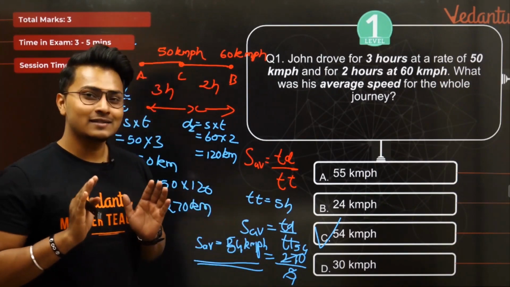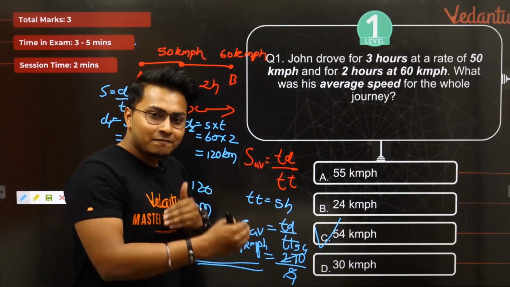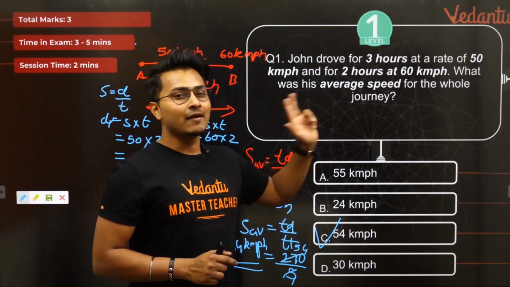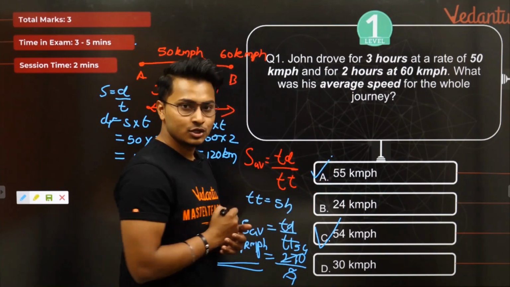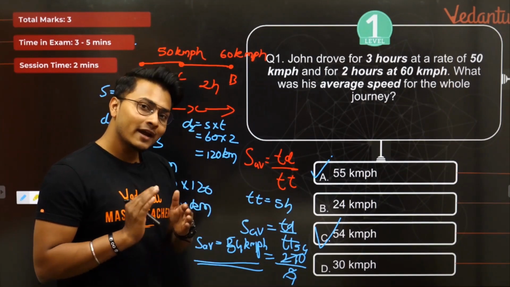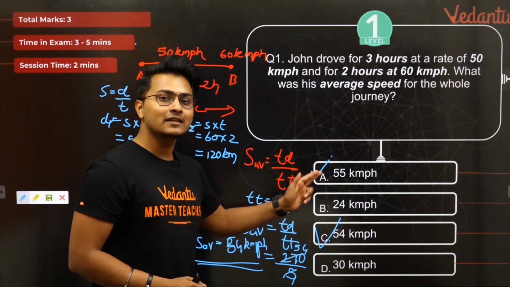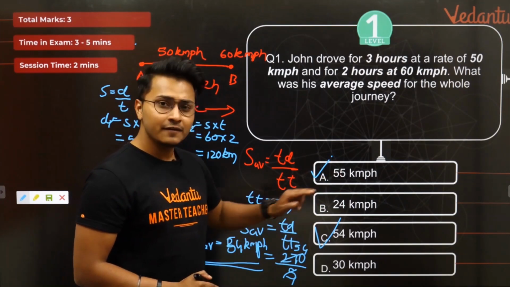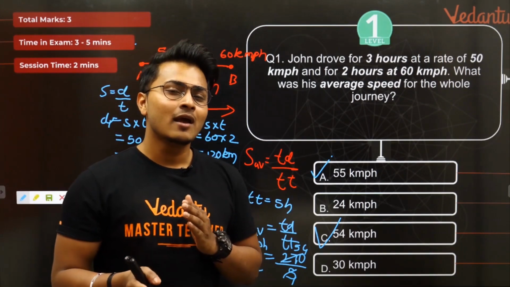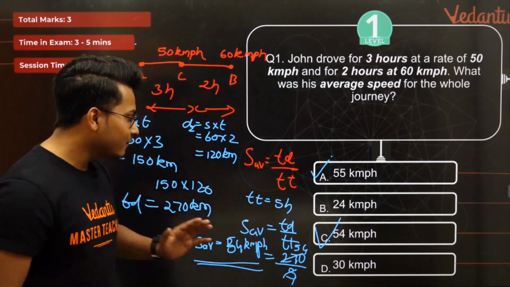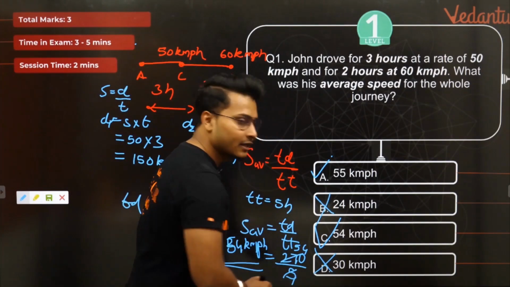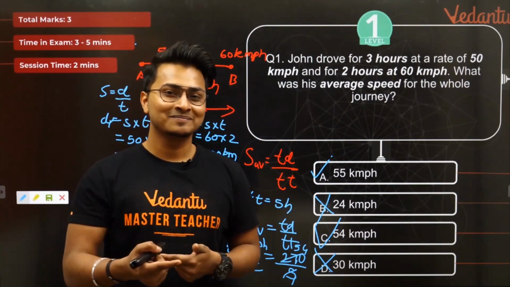So one thing is sure. Now to verify your answer, you can always assume that if you had taken the mathematical average, you would have gone 55 kmph. By finding it through the formula for average speed, you get very close to the mathematical average. Like 54 is pretty close to 55, no? Always keep this in your mind. You can find out the mathematical average, and your average speed through the formula must be close to that. So there is no way it can be 24, no way it can be 30. So this is the way to verify your answer.